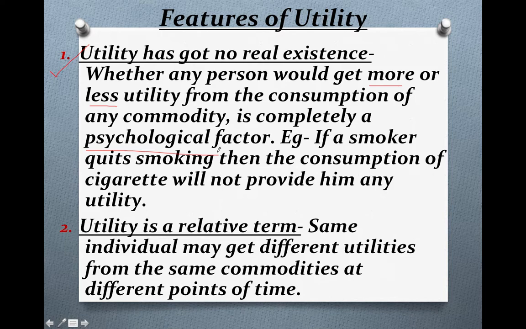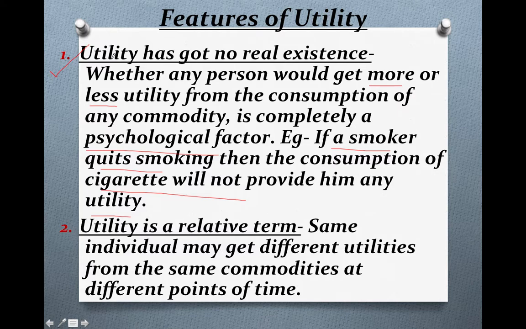Suppose, just understand this with one example, if a smoker who regularly smokes cigarettes quits smoking, then the consumption of a cigarette will not provide him any utility. So it does not have any real existence.